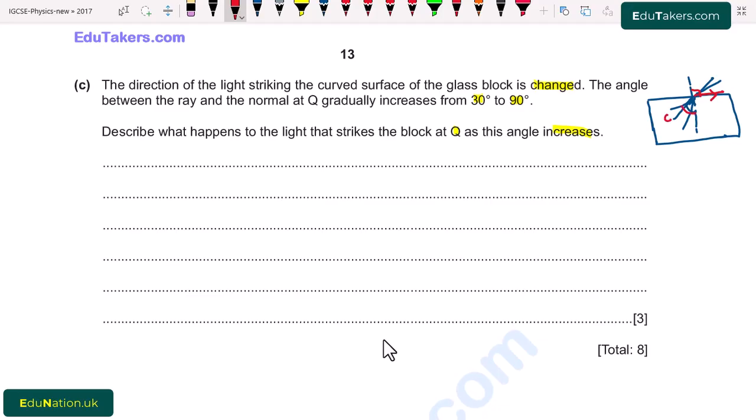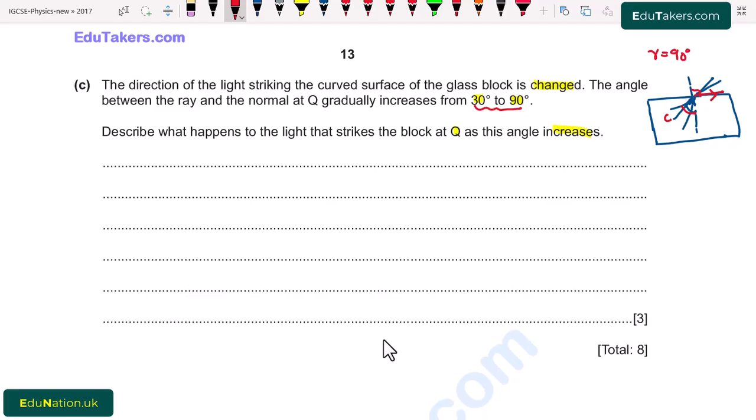So here, when we increase the angle of incidence, angle of refraction also increases. And when angle of refraction becomes equal to 90 degree, then this angle of incidence is basically known as the critical angle. And there will be total internal reflection. There will be no refraction at all. So, in this way, when the light strikes the block, it will be totally reflected. There will be no refraction.